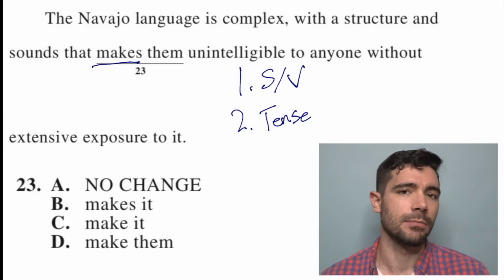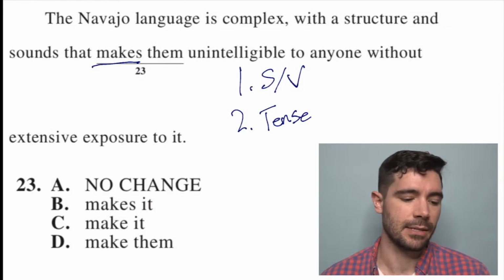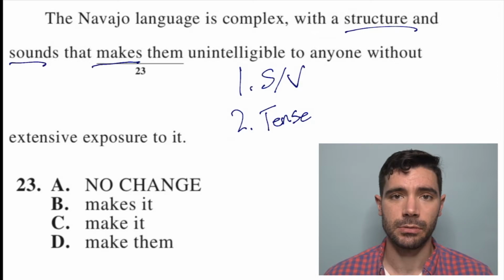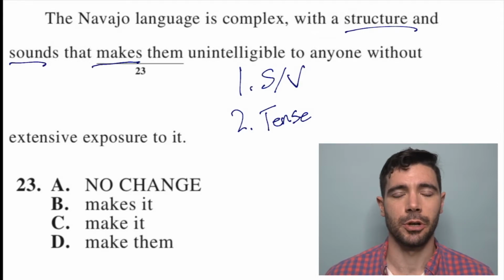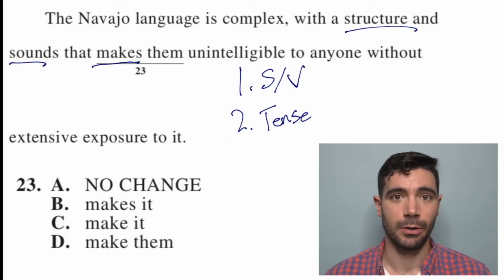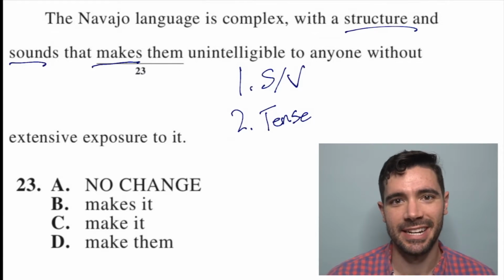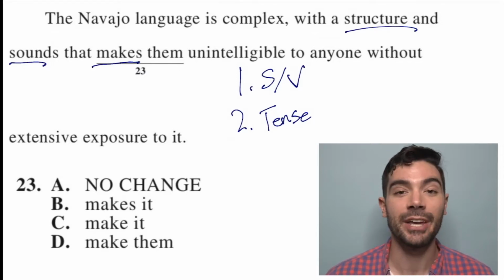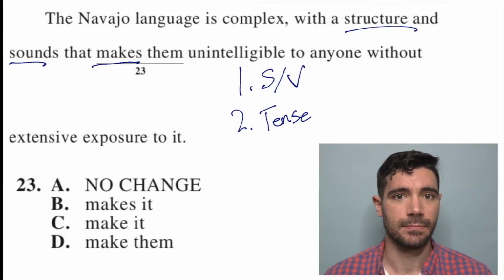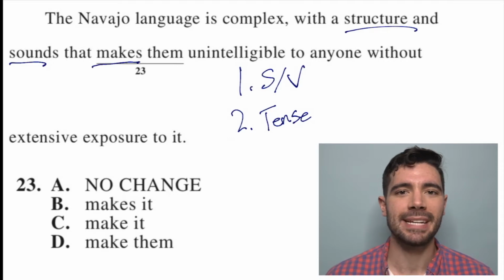The Navajo language is complex, with a structure and sounds that makes them unintelligible. So it's the structure and sounds that makes them unintelligible, right? Structure and sounds, singular or plural? Plural, right? And then we have makes, singular or plural. Now a lot of people say plural because it ends in an S, but verbs are a little tricky. I usually check with pronouns. Would you say she makes or they makes? She makes, right? So makes is singular.